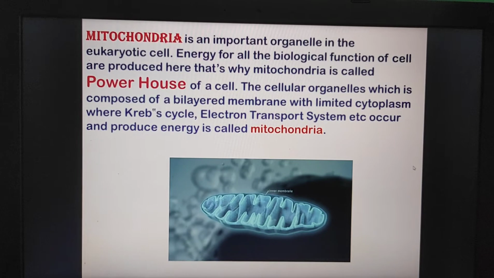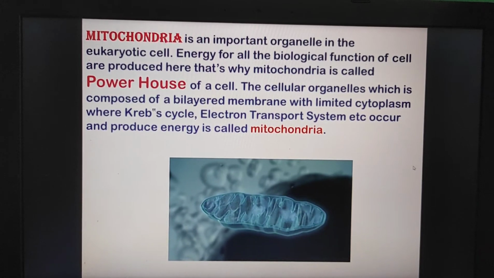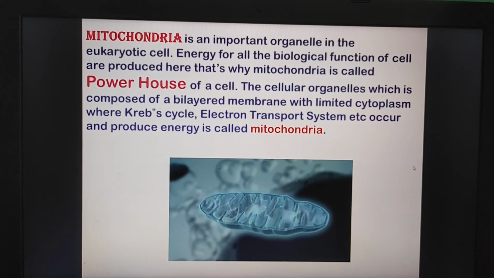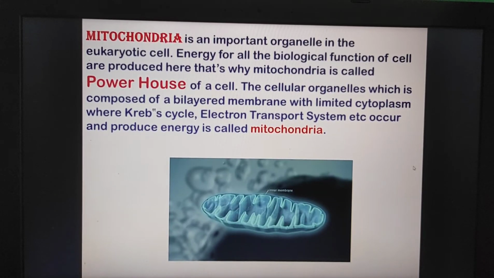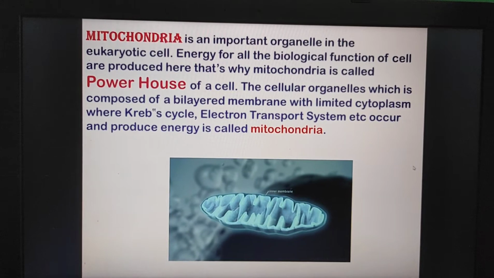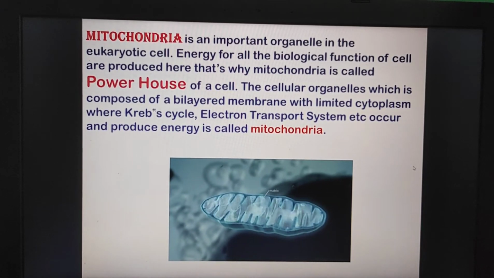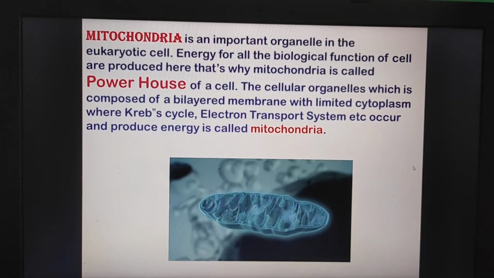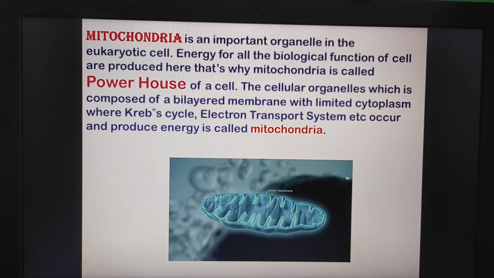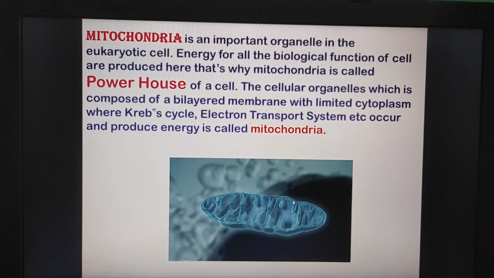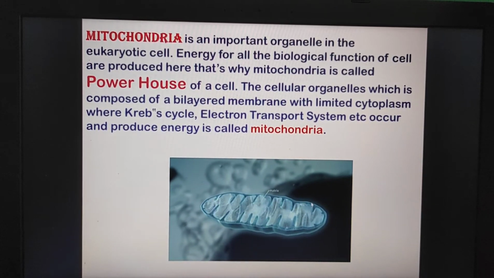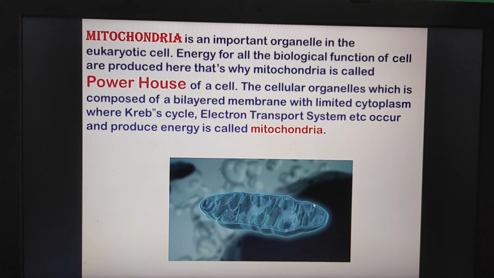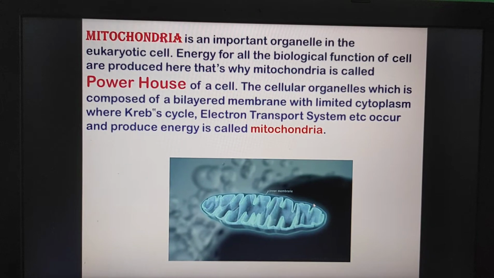Please submit your homework in your subject-wise homework group. So first of all, mitochondria. Mitochondria is an important organelle in the eukaryotic cell. Energy for all the biological functions of the cell is produced here. That's why mitochondria is called the powerhouse of the cell. The cellular organelle which is composed of a bilayered membrane with limited cytoplasm, where the Krebs cycle, electron transport system, etc. occur and energy is produced, is called mitochondria.